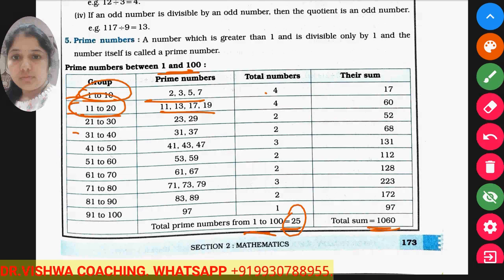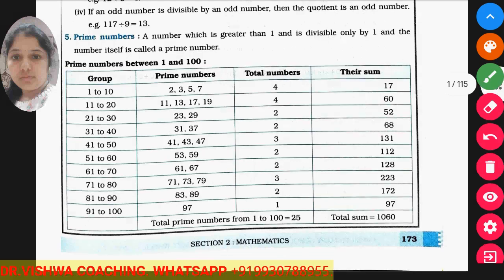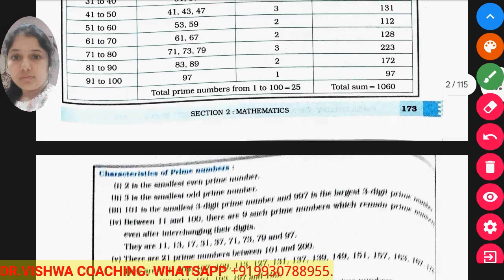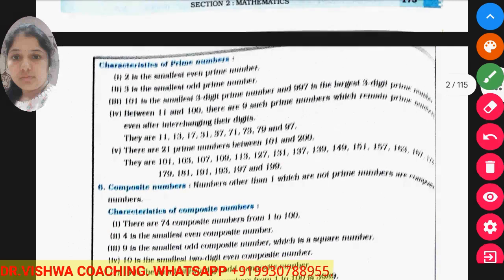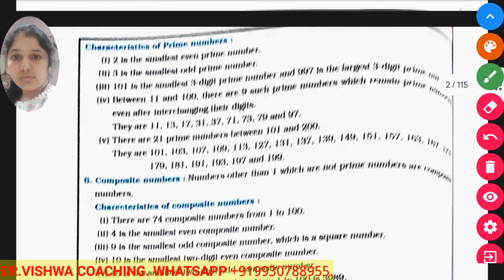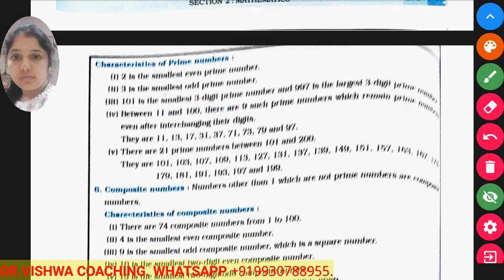And 2 is the smallest even prime number. Otherwise all the rest of the prime numbers are odd numbers. If you look at the list carefully, you can see that all the prime numbers are odd except 2, which is the smallest even prime number. So this chart you have to keep in your mind. Now they have also given that 2 is the smallest prime number and 3 is the smallest odd prime number.